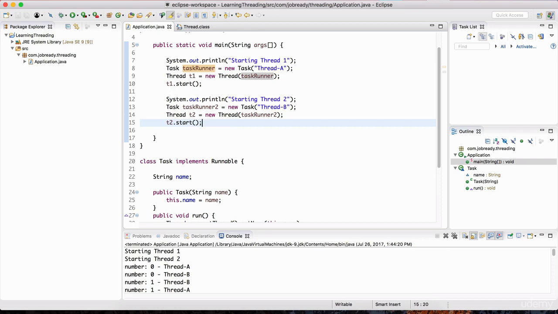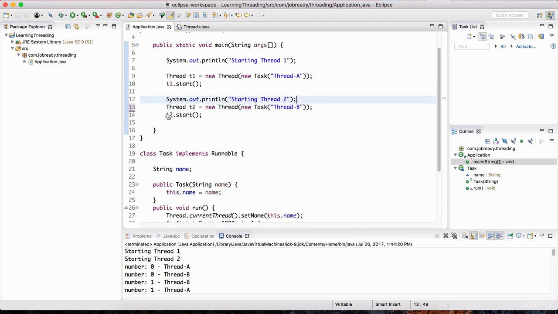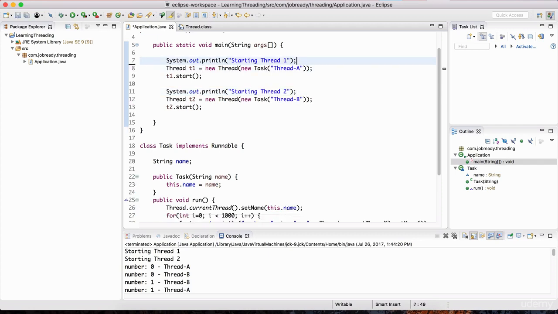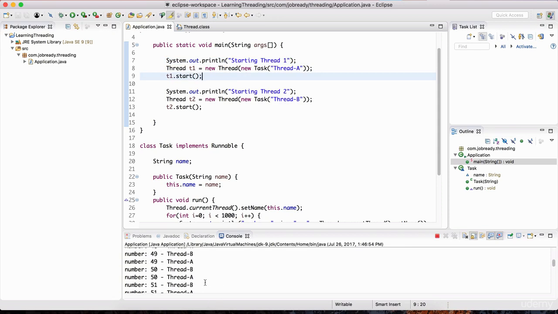I can make this code even shorter. Instead of defining an object called task runner, which is an instance of the task class, and we're defining a name, I could just copy this piece and pass it to the constructor of the thread class, just like that. And then we don't need this line at all. And then down here, I'll do the same thing. I'm just going to take this and pass it to the constructor of the thread class, and we don't need this line. All right, so we got a little shorter code. So now if we hit play, it's going to still work as expected.